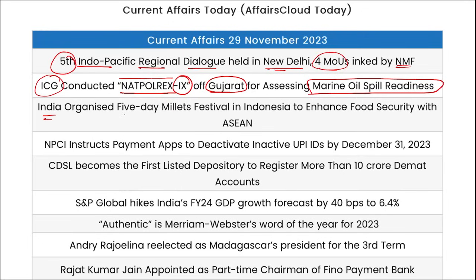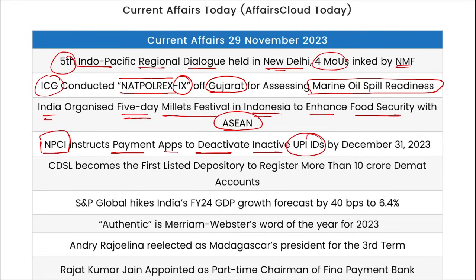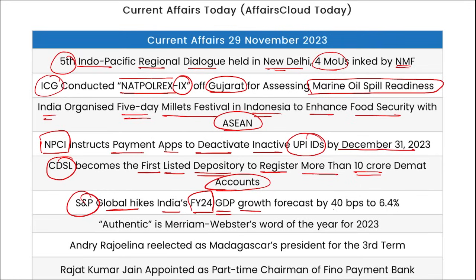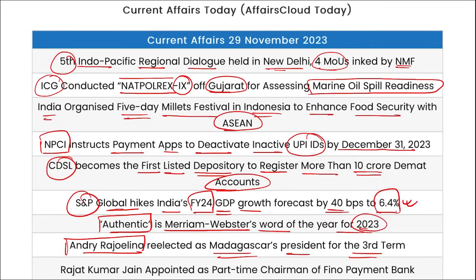Then India organized a 5-day millet festival in Indonesia to enhance food security with ASEAN. NPCI instructed payment apps to deactivate inactive UPI IDs by December 31st, 2023. Then CDSL became the first listed depository to register more than 10 crore Demat accounts. S&P Global has hiked India's fiscal year 24 GDP growth forecast by 40 basis points to 6.4%. Authentic is the Merriam-Webster's word of the year 2023. Andry Rajoelina has been re-elected as Madagascar's president for the third term.